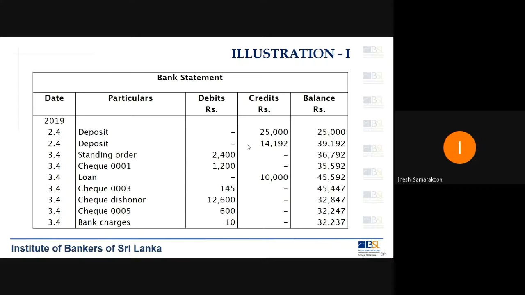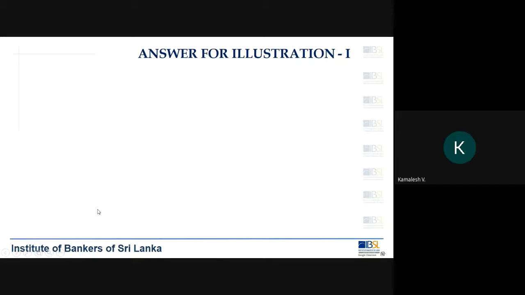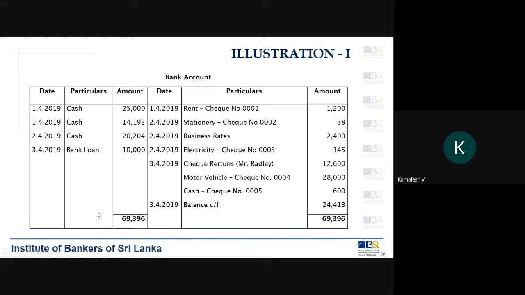Yes, sir. Right. So the requirement here is to prepare the cash bank reconciliation based on the two financial statements. First, we have to look at the cash book balance that we are trying to reconcile.